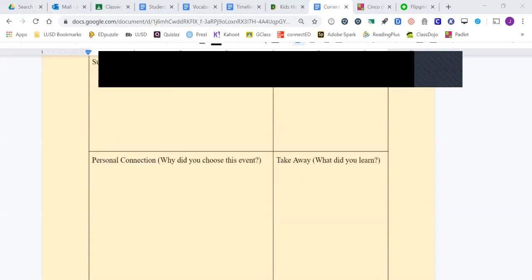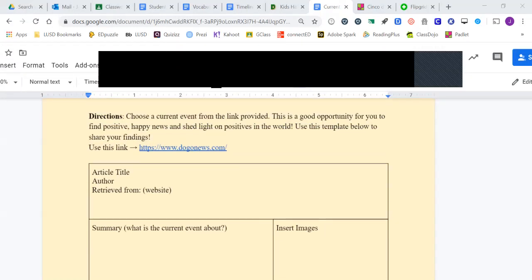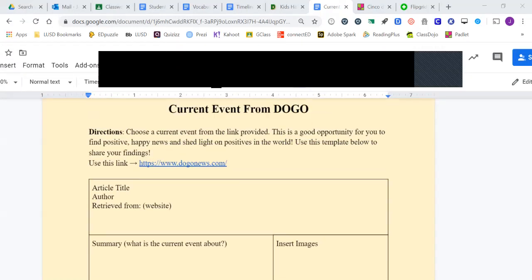So this is a pretty simple assignment, but it's just a chance for you to look on Dojo News and try to find something that's cool or interesting or positive that you can focus on for a little bit.